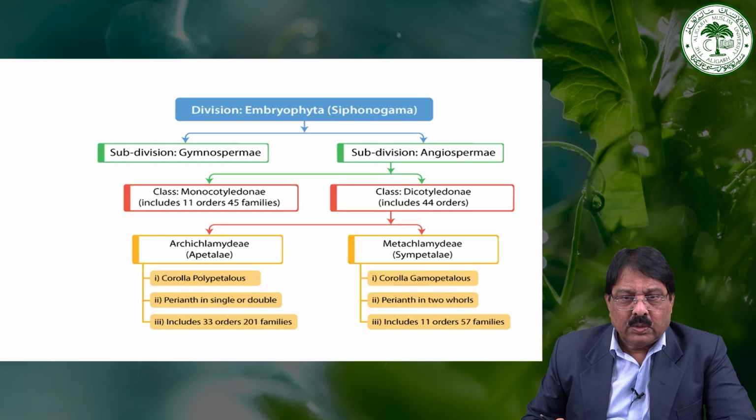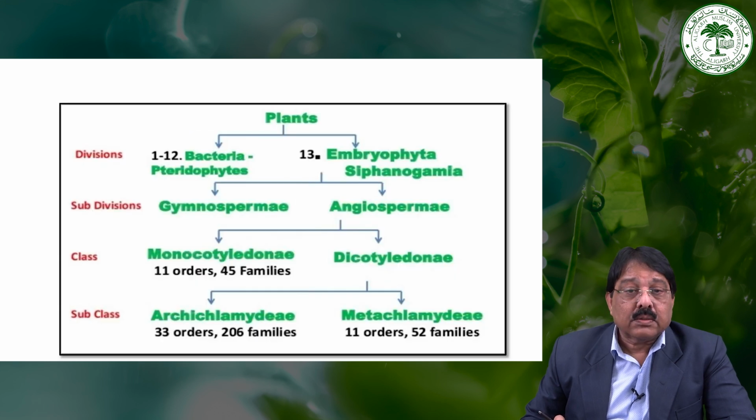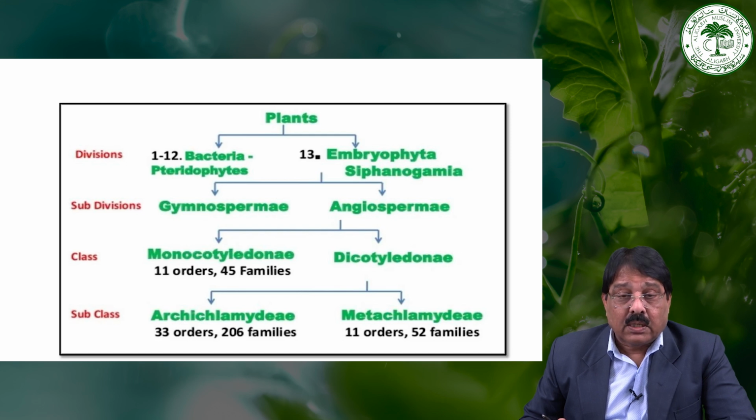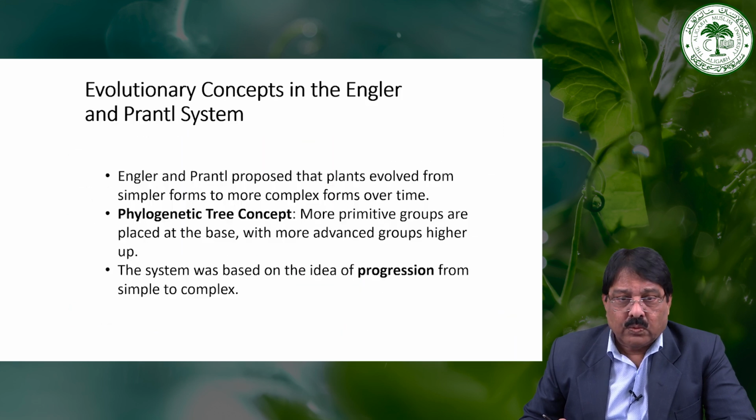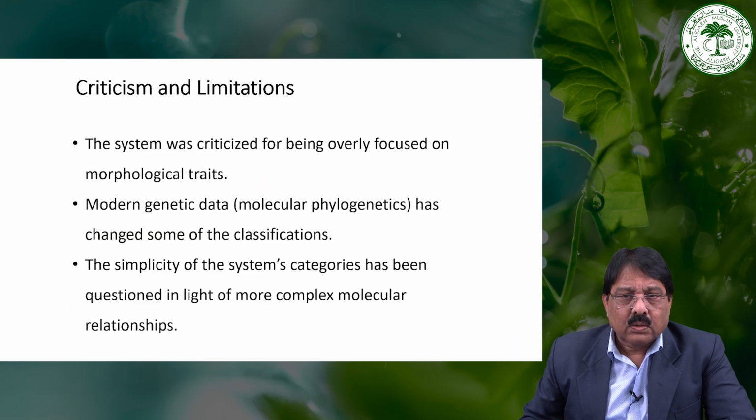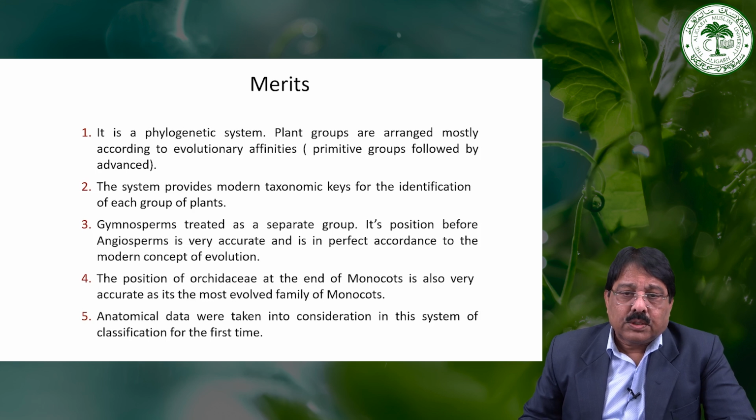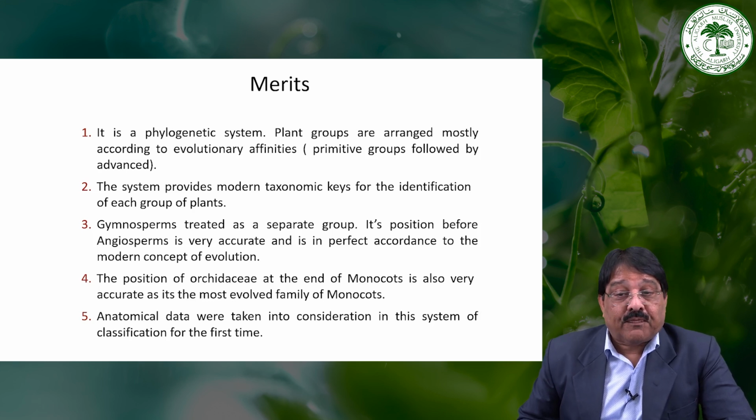So Engler and Prantl dealt with gymnosperm separately, and this is in perfect accordance with the modern concept of evolution.